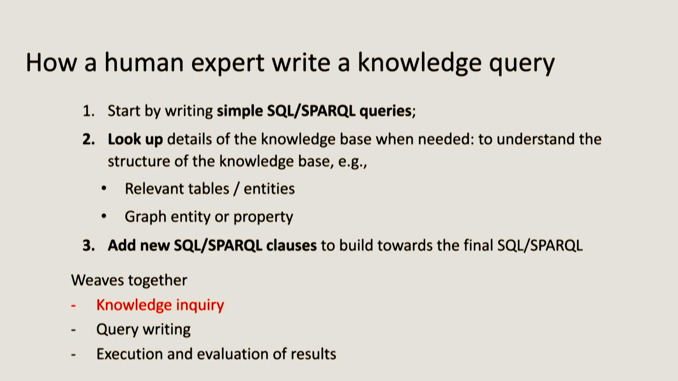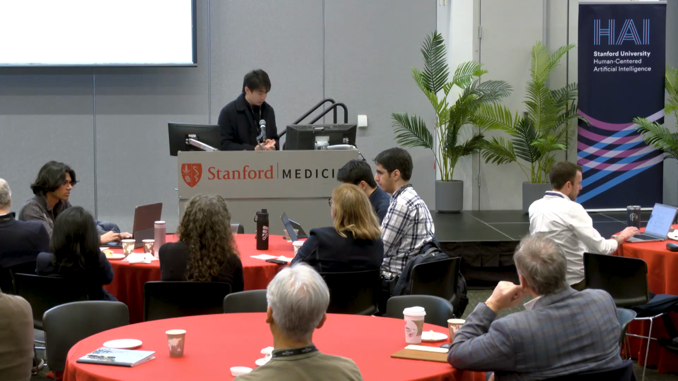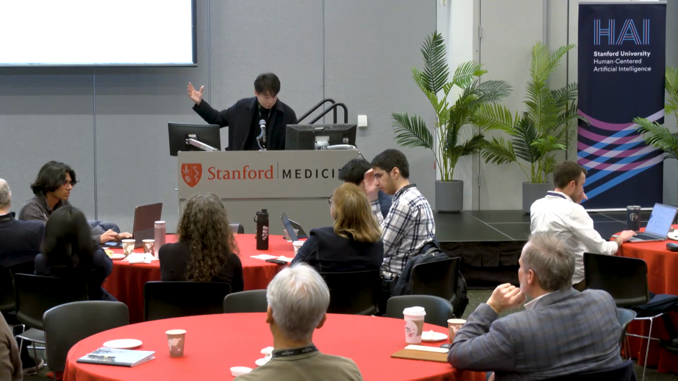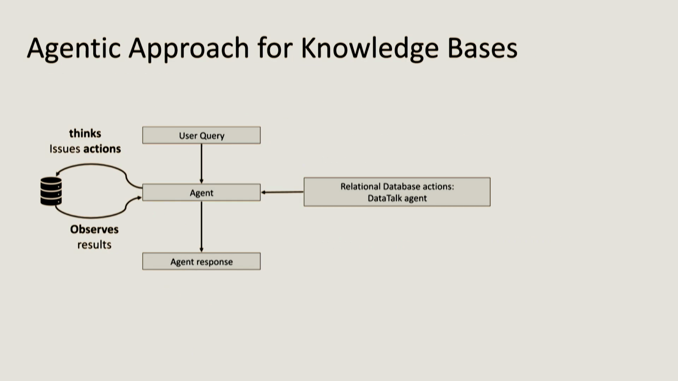So this whole process weaves together a big part, which is knowledge inquiry. Large language models do not really have access to these data, right? It's possible that some of the FEC data is in training, but it definitely does not have detailed knowledge of what each column is at present in the database. So a big part of it is to first understand what is in the database to begin with, and how to make use of it. So this procedure weaves together knowledge inquiry with query writing, which is essential for answering questions, and it also weaves together execution and evaluation of results. And we will see this in action in a little bit.